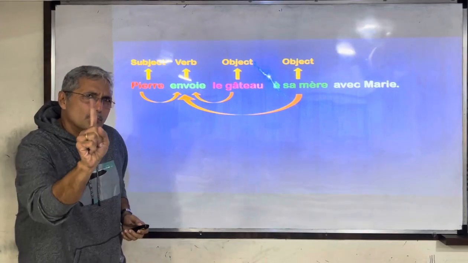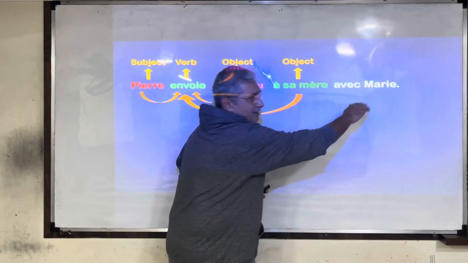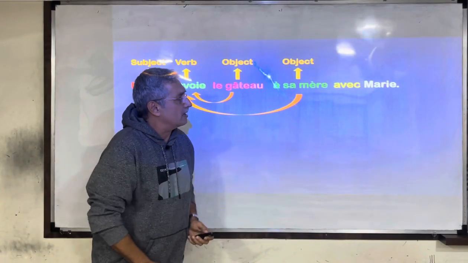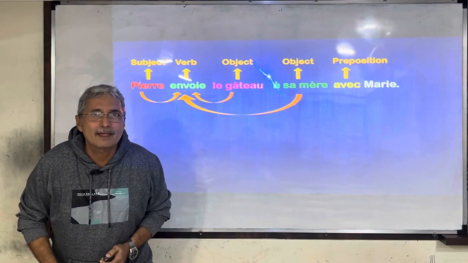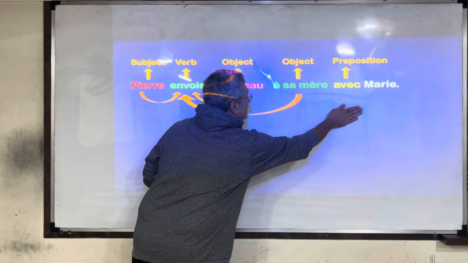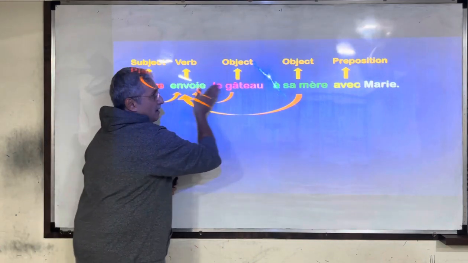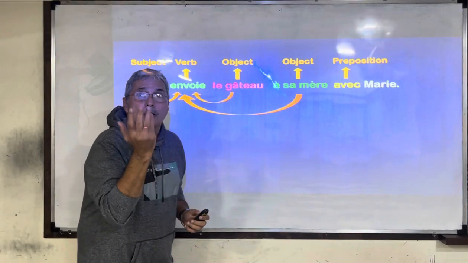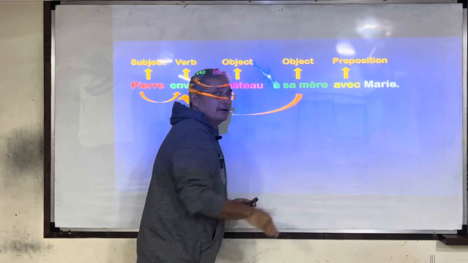But wait, there is one more noun in this sentence, and that noun is Marie. Now, my friends, look at avec. What's avec? With, a preposition. Is Pierre sending Marie? No, he is sending the cake. Is he sending to Marie? No, he's sending it to his mother.